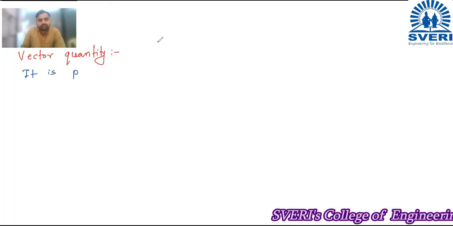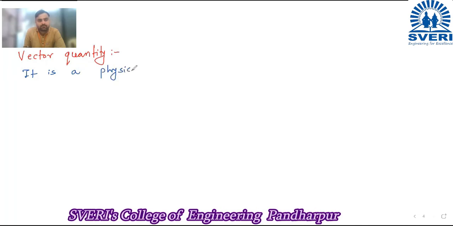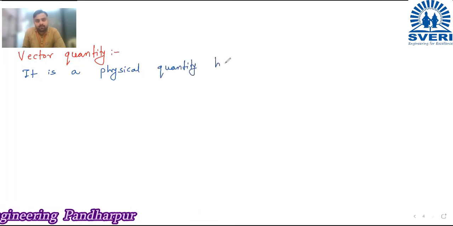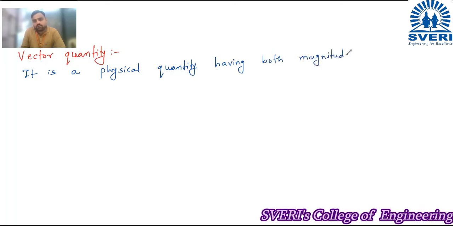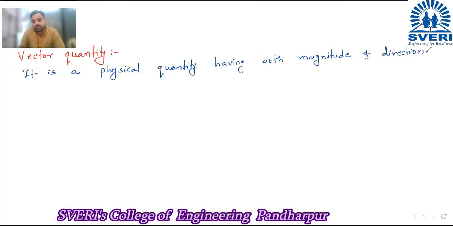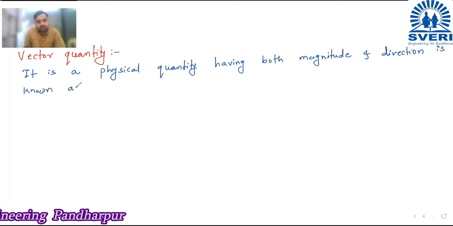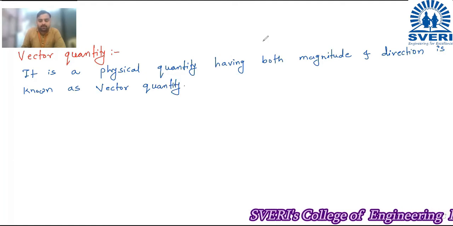It is a physical quantity having both magnitude and direction is known as vector quantity. Okay.